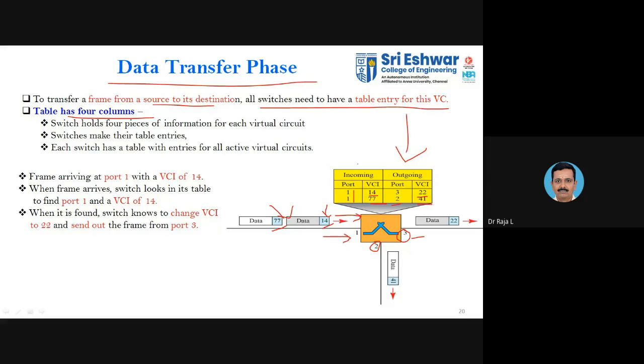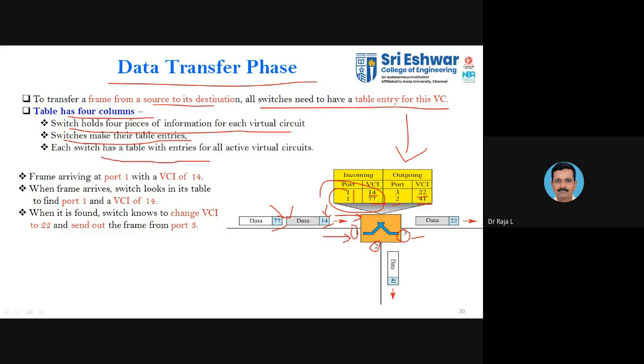So here we have 4 columns available. Incoming you have 2 columns, outgoing you have 2 columns. One is relevant to the port, another one relevant to the VCI. The switch holds 4 pieces of information for each virtual circuit. The switches make their table entries. So whatever comes in, they will make an entry in the table through that particular port. If 2 packets come through port 1 with different VCIs, it will make an entry over here. When it goes out, if some packets come again, it will change this entry. So that is why we say there is a periodic entry or updates in the routing table.